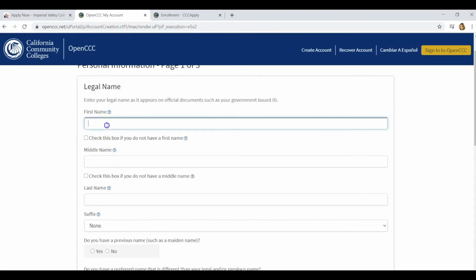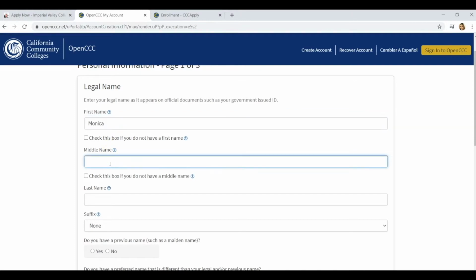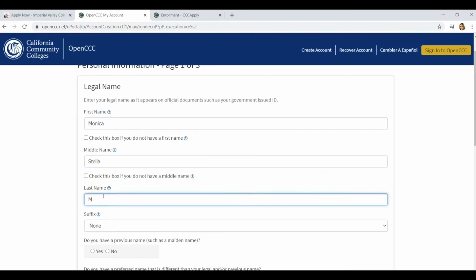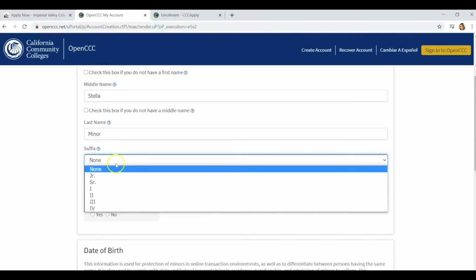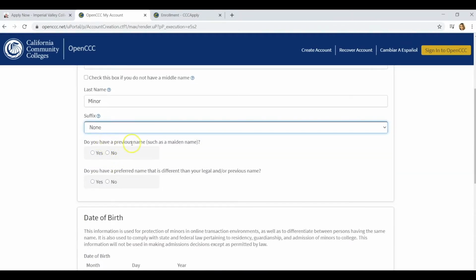First, you're going to input your personal information. Your first name, your middle name. If you do not have a middle name, please check this box. Then your last name. If you have a suffix, you will input that here. If you have a previous name, you can check this box, yes, or a preferred name, then you can check yes. For this tutorial, we will click no.